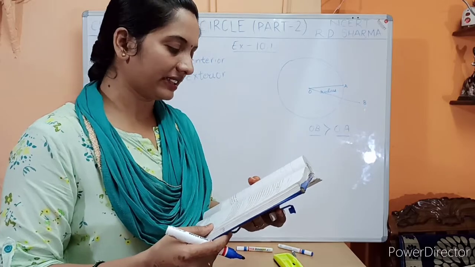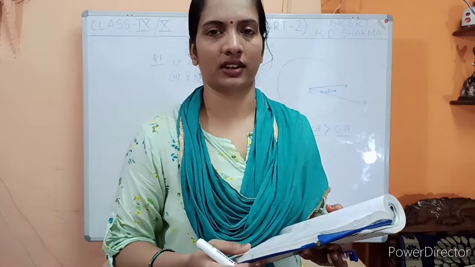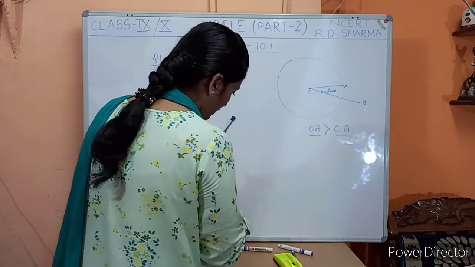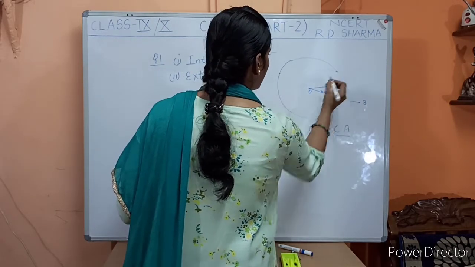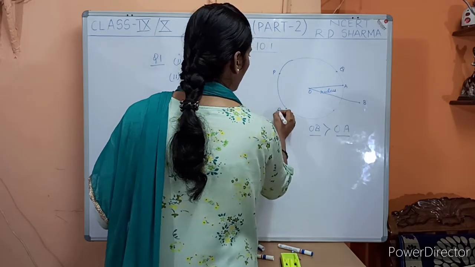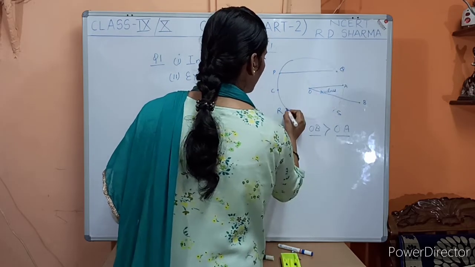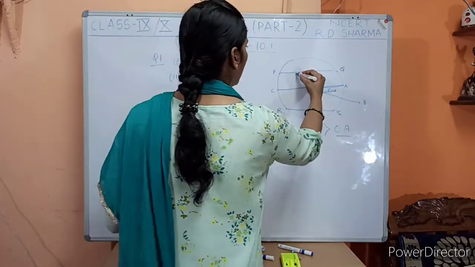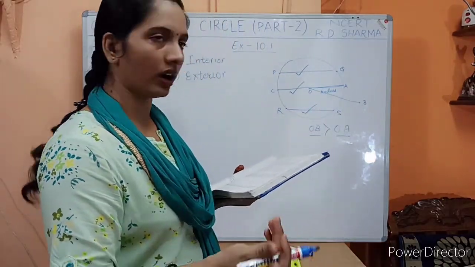Okay, so now let's see the third one. The longest chord of the circle is a dash of a circle. What does it mean? देखो, अगर हम किसी भी सर्कल में chords को ड्रॉ करते हैं, let me use this one. If we draw any chords in a circle, let us suppose this is P, this is Q, R, S, and one more point is here as C. So if I join P, Q, R, S, and this C, A, then what do you think? These three, what are they? They must be the chords, right?